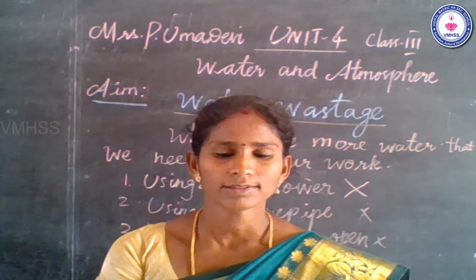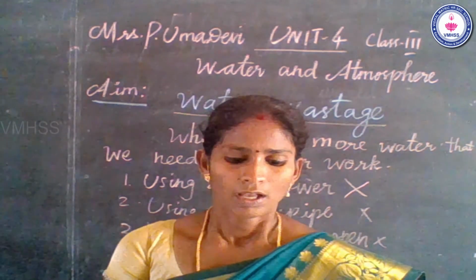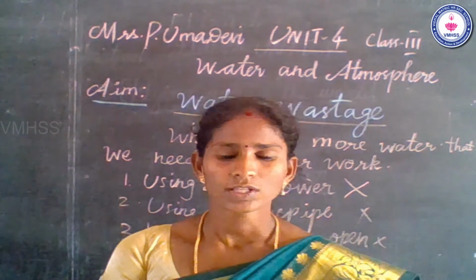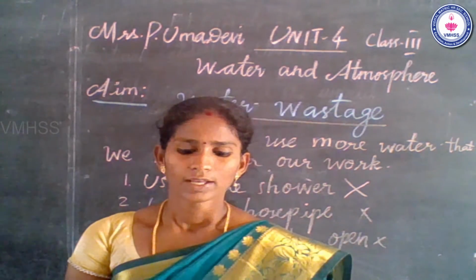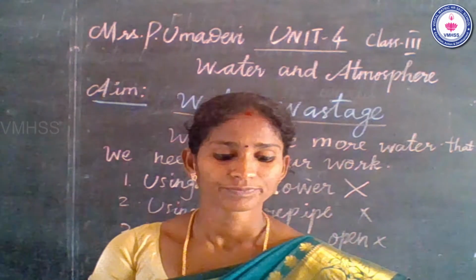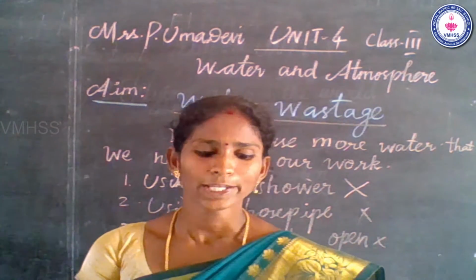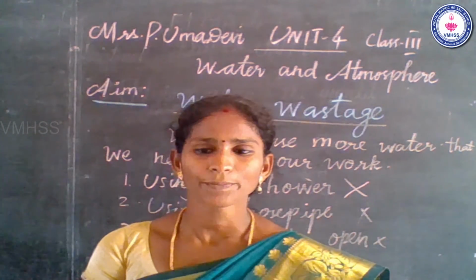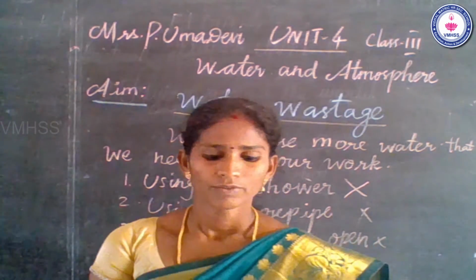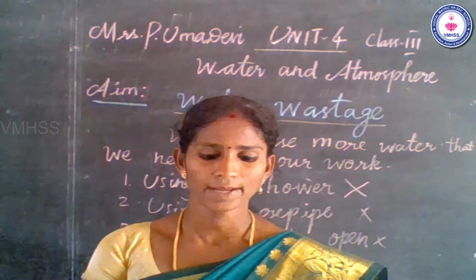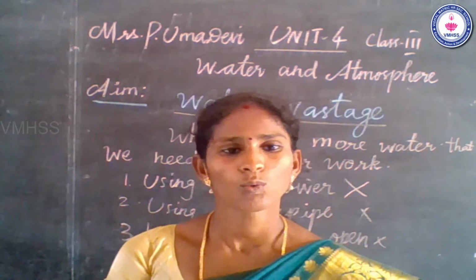Okay. Then the third question. How can watering plants cause wastage of water? Yes, very good. When people use a water pipe instead of using a watering can.